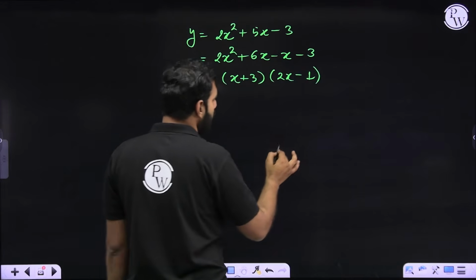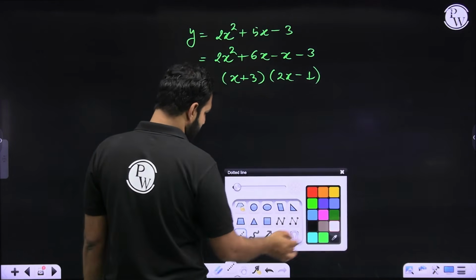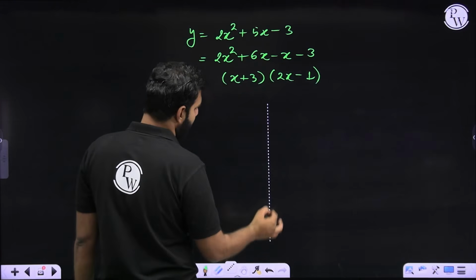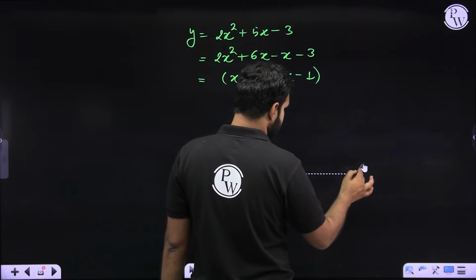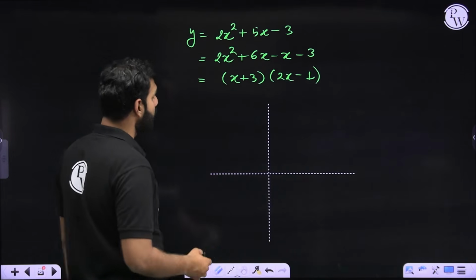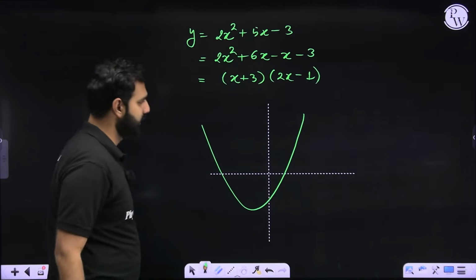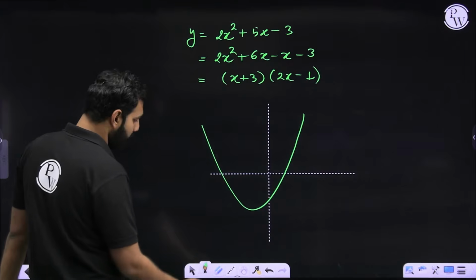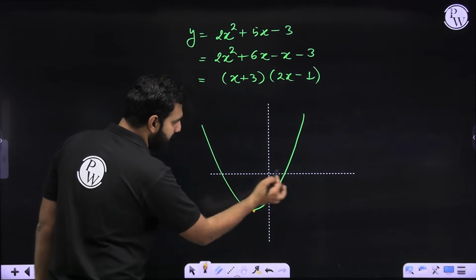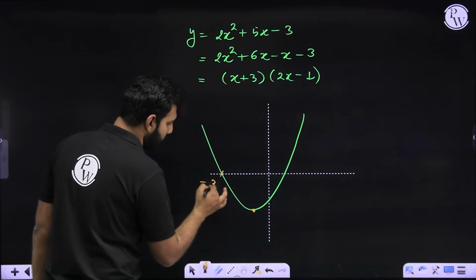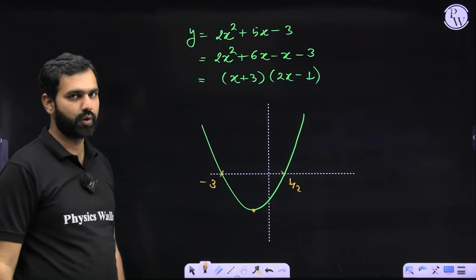So if I were to draw its graph, its graph would look somewhat like this. This will be, of course, our y-axis. Without any confusion, this is going to be the x-axis. And now if I were to draw its graph, minus 3 and 1 by 2, it will look somewhat like this. I hope you're realizing it very clearly that here, this will be its minima, exactly between minus 3 and 1 by 2. So this is a point minus 3 and this is a point 1 by 2. I hope there is no confusion on that.